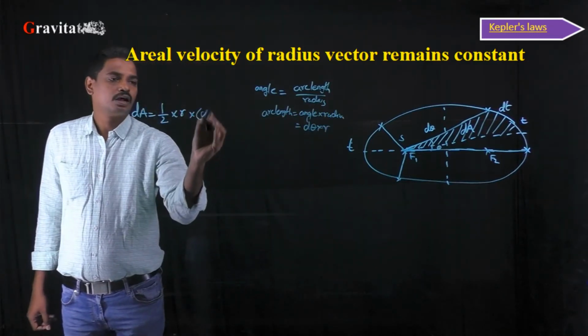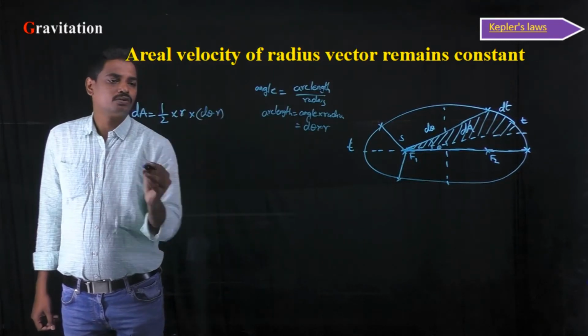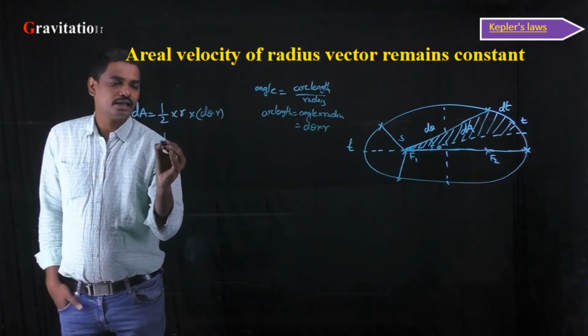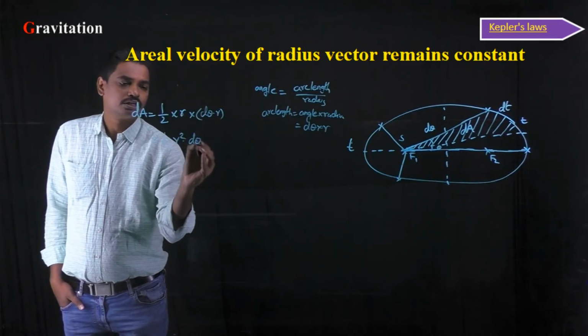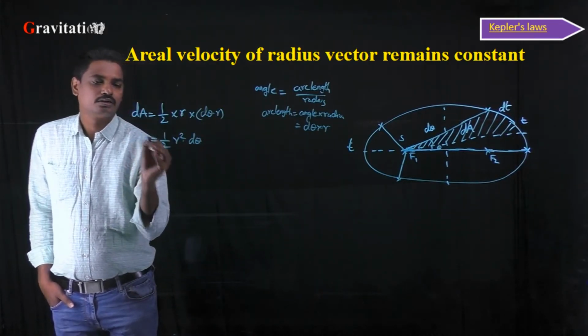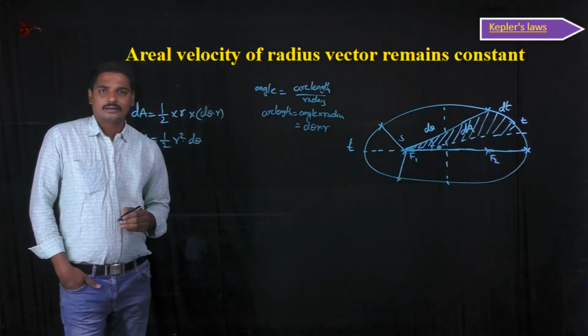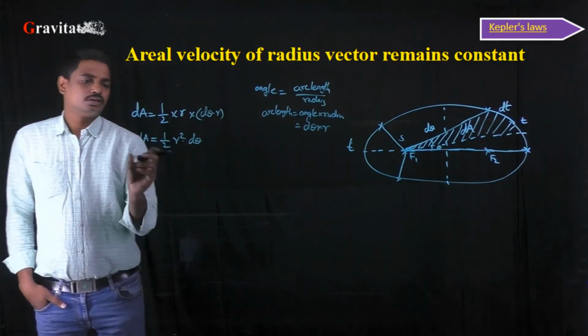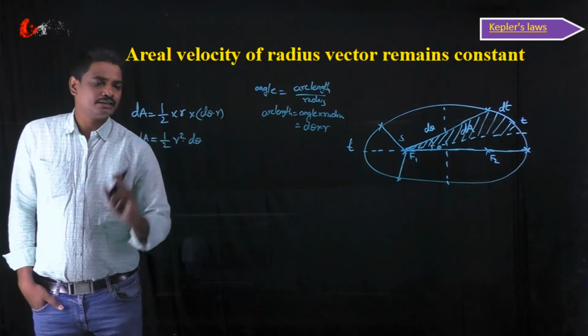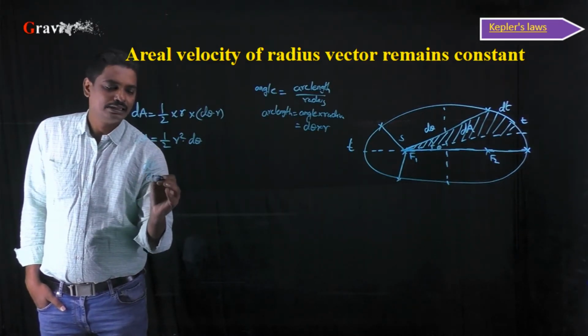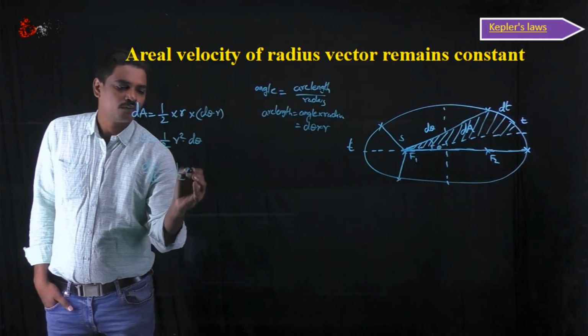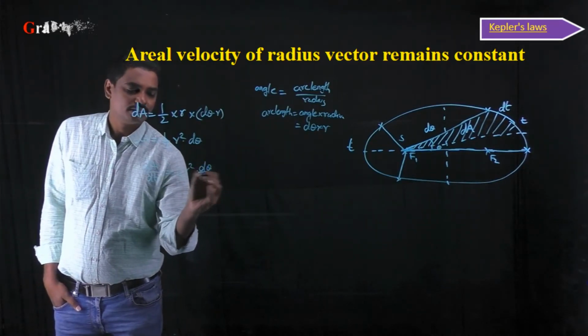So height can be written as d theta into r, from which dA is half into r square into d theta. If you divide both sides by dt, we can write this equation as dA by dt is equal to half r square into d theta by dt.